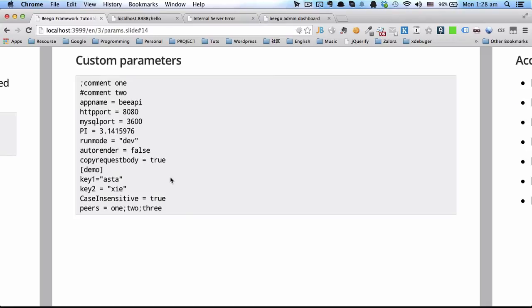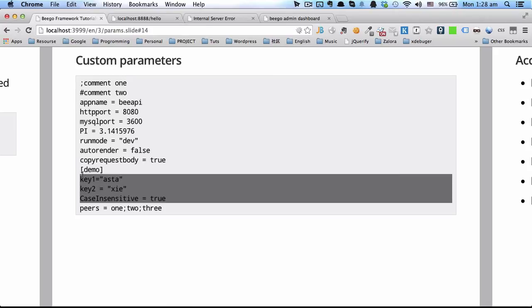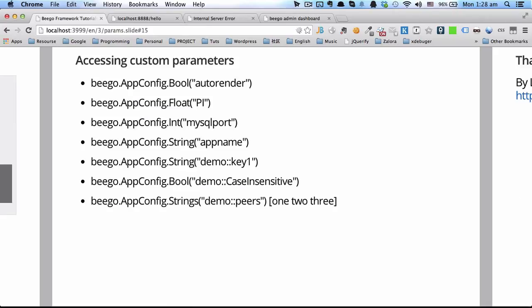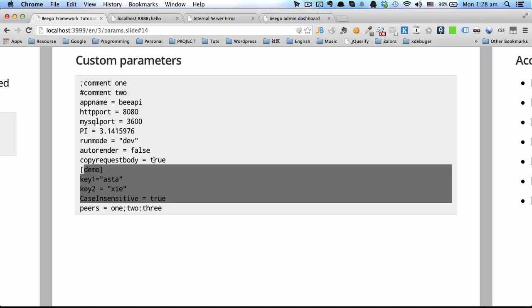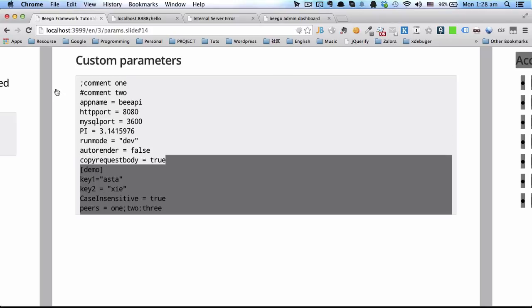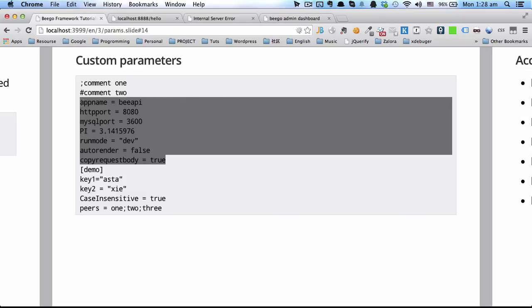We load these configurations from under the section demo, and actually all those configurations are also under a section, which is called the default section.